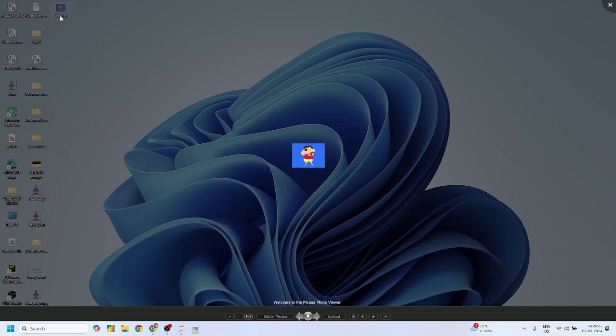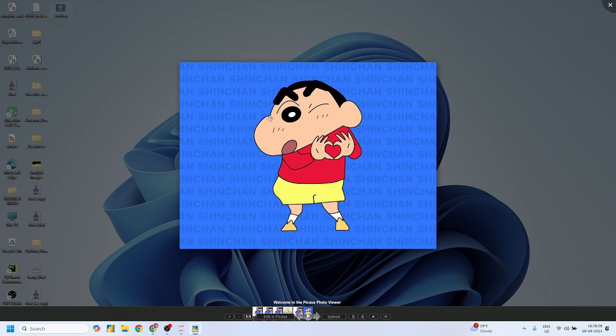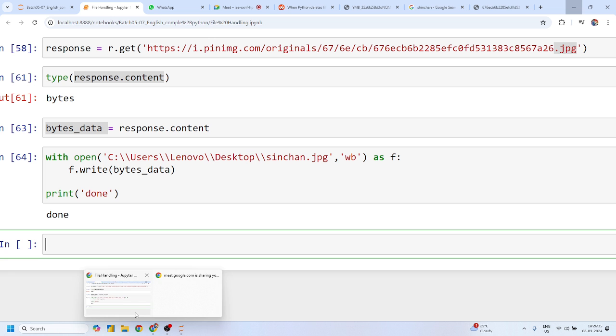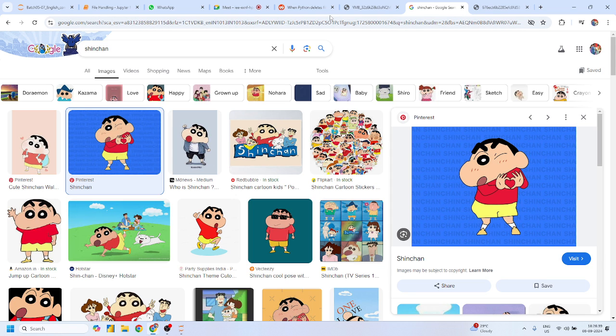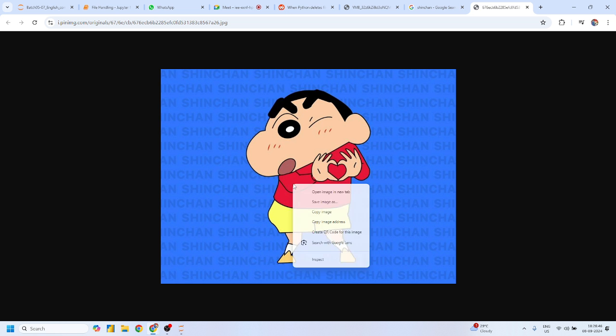I think this one is the image, guys. Yes or no? Right? So that's why binary file handling is very important. Now suppose you are crawling any website, and that website has more than thousands of images and you want to download all the images. As of now you find this very easy, right? You just right click and save images. But suppose you have to do the same operation with thousands of images. I think this is a very tedious task. Yes or no?